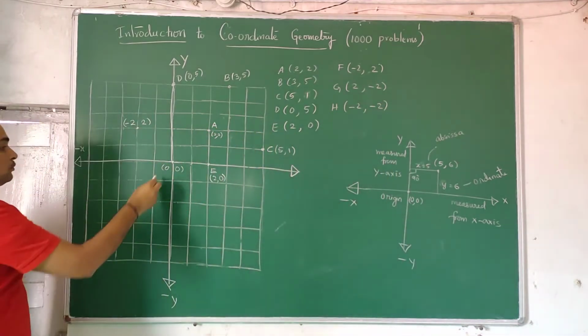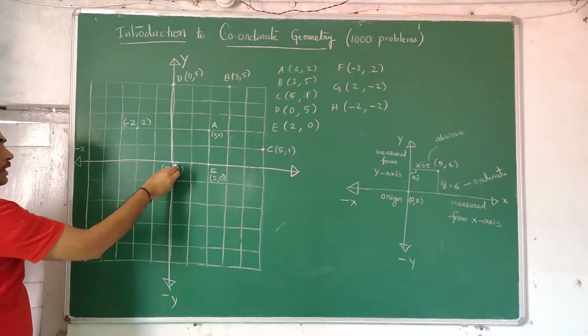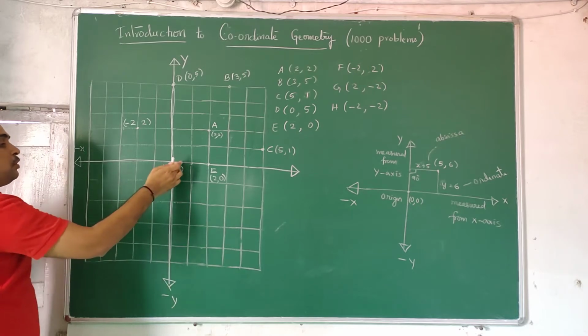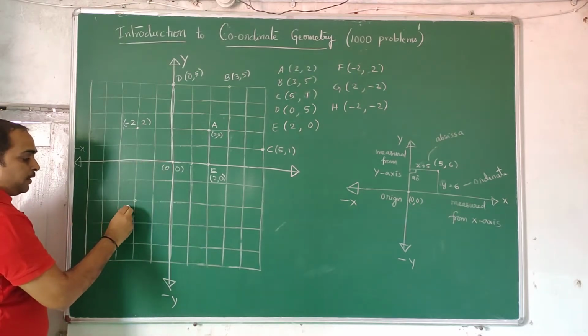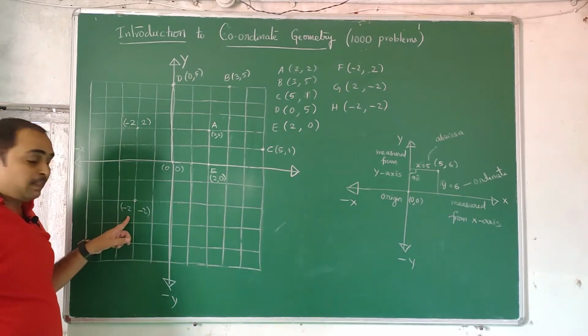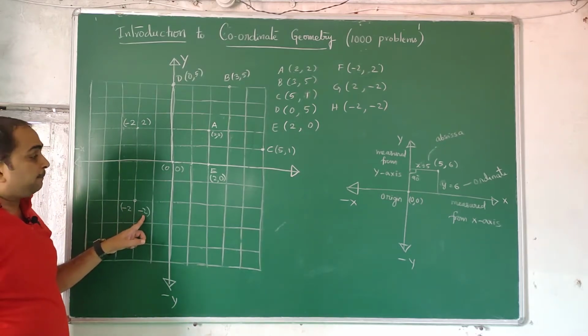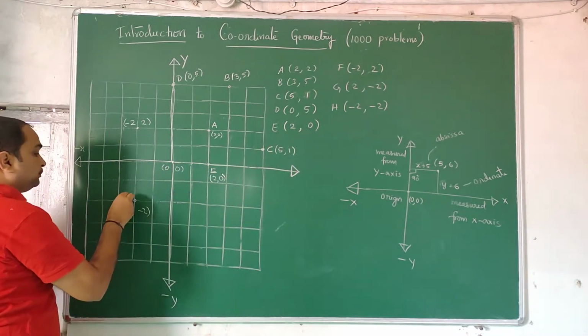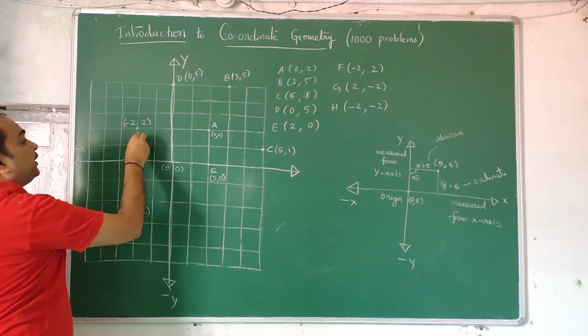So come 2 units like this, left side, come 2 units down. So you came left, you came down. So left is minus 2, down is minus 2. Left is minus 2 of x, down is minus 2 of y. So this point, minus 2 comma minus 2, should be H then. This point should be F then.